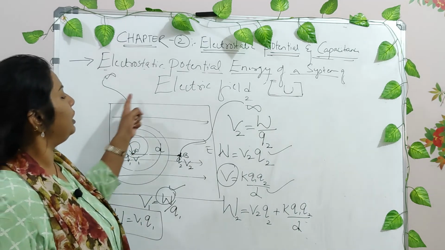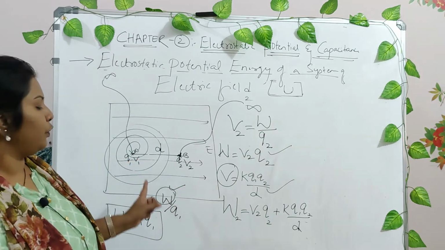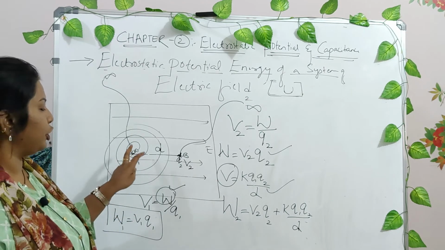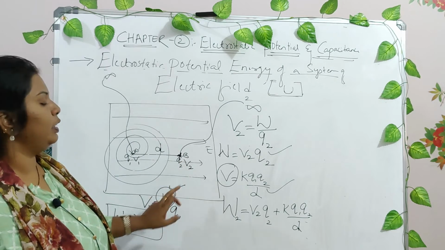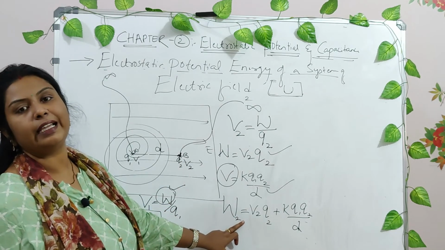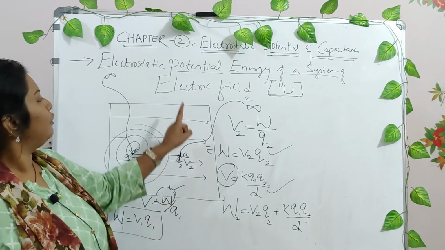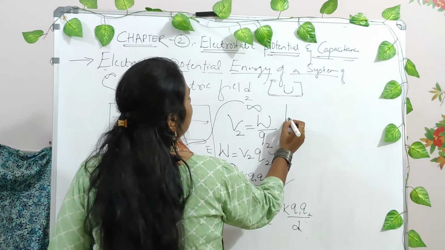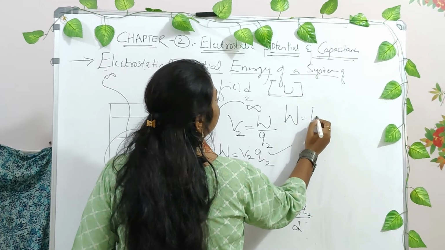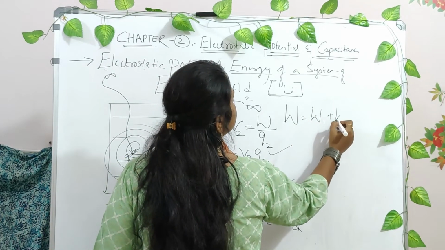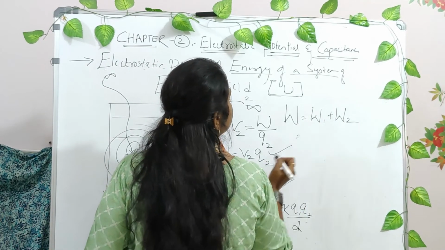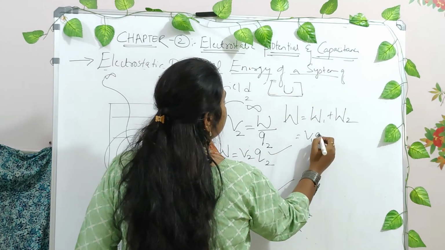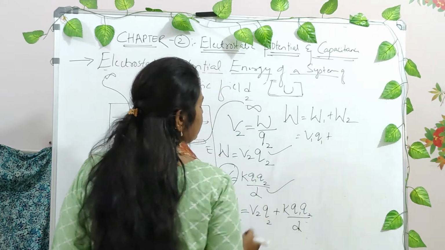Now what is the total potential energy? Now you sum it up. The algebraic sum of the work done of Q1 and Q2 will be equal to the potential energy of that particular system which has an electric field in it, right? How do you write it now? The total work done will be equal to W1 plus W2. What was W1? W1 was V1 Q1, plus what was W2?